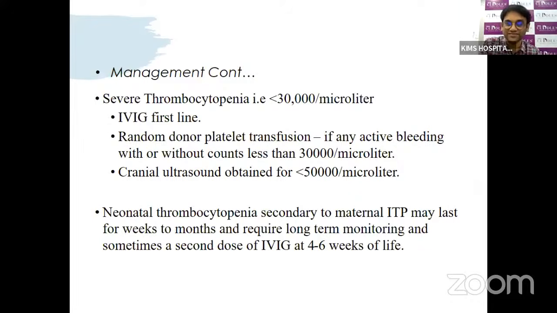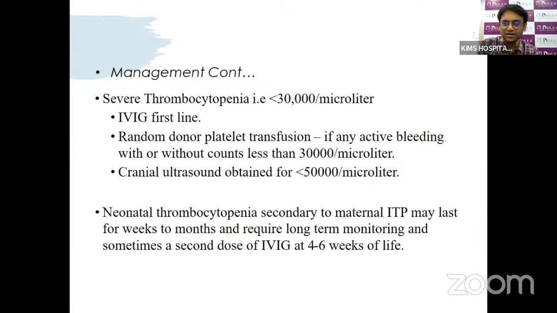However, if you have a very severe thrombocytopenia, less than 30,000, where in a case of NAIT we give RDPs, here the first choice is we give IVIG. We'll give RDP platelets if there is any bleeding or if the count is less than 30,000. So if it's less than 30,000, we'll start with IVIG as the first line, and as a backup, we'll use platelets in order to prevent bleeding.